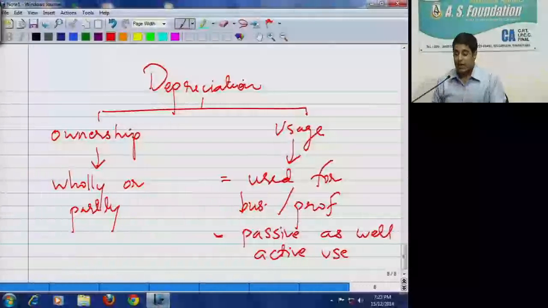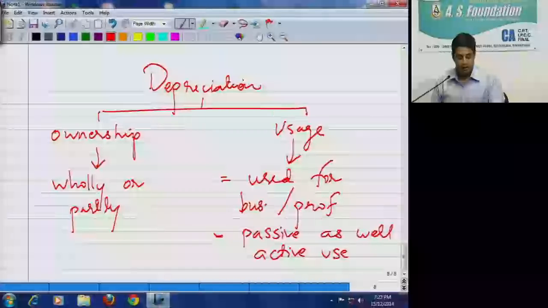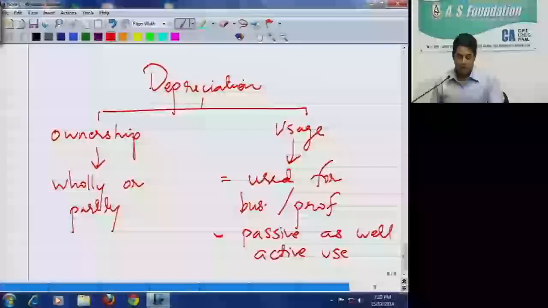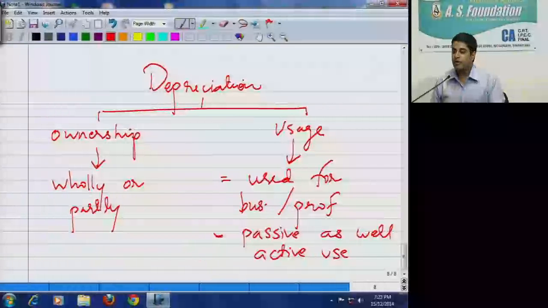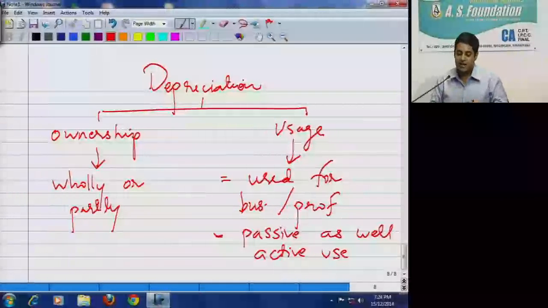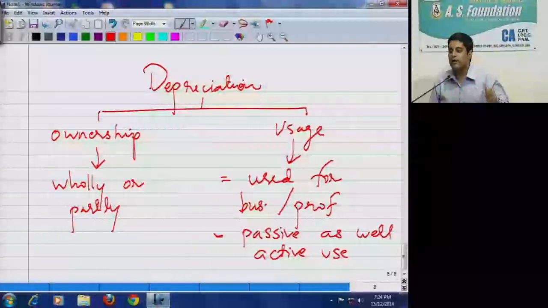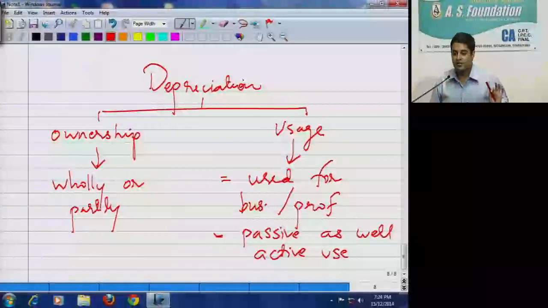Explanation 5 to section 32(1). It is mandatory to claim depreciation. It is allowed whether or not the assessee has claimed it in computing total income. Normally, the sections in income tax are for the benefit of the department. This section is for the benefit of the assessee. You claim it or not, the department is going to give you depreciation. So it is mandatory to claim depreciation, or if you don't claim, the department will give it to you.